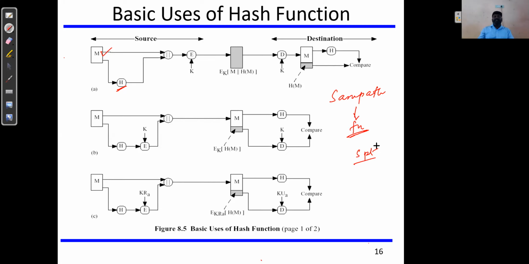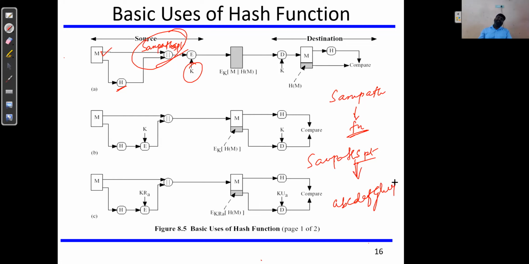Now this entire information is going to be added here, SAMPATH, SPT. After that, the entire information is going to be applied to the encryption function using K. So SAMPATH and SPT will be converted into ciphertext A, B, C, D, E, F. I'm just writing randomly.